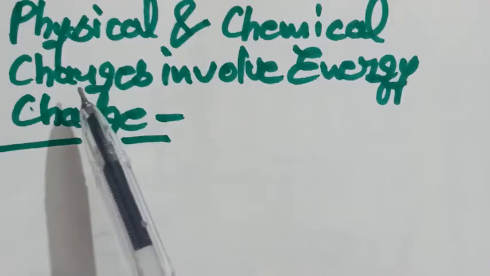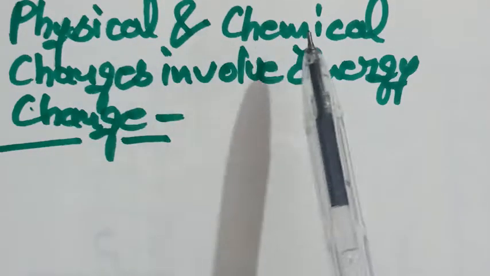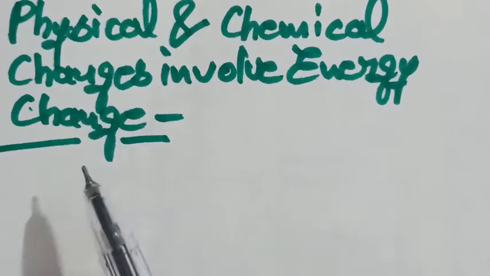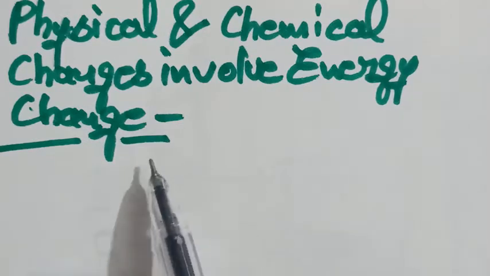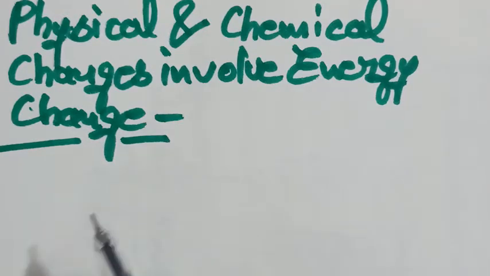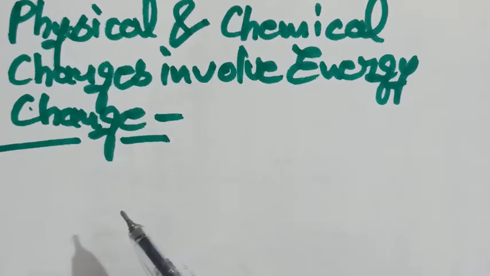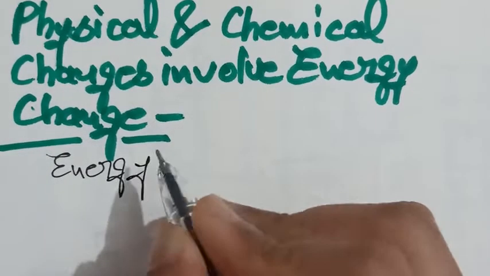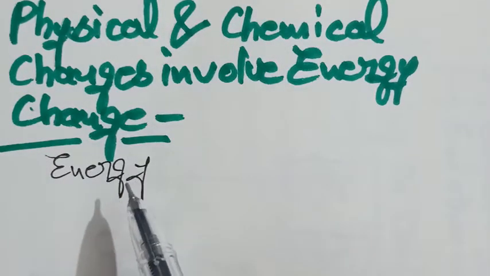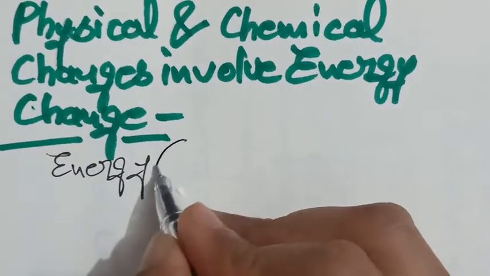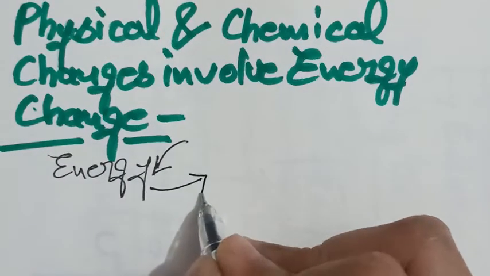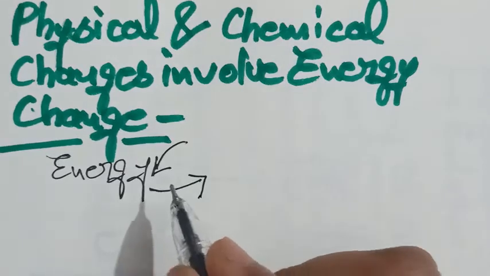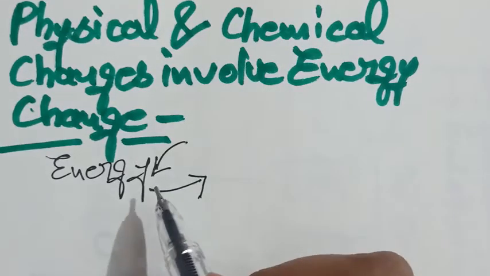Hello student, in this video I am going to explain to you about physical and chemical changes involving energy change. Energy is either taken in or given out. Energy could be light, heat, anything. Energy can be taken in or given out by a substance undergoing a change.